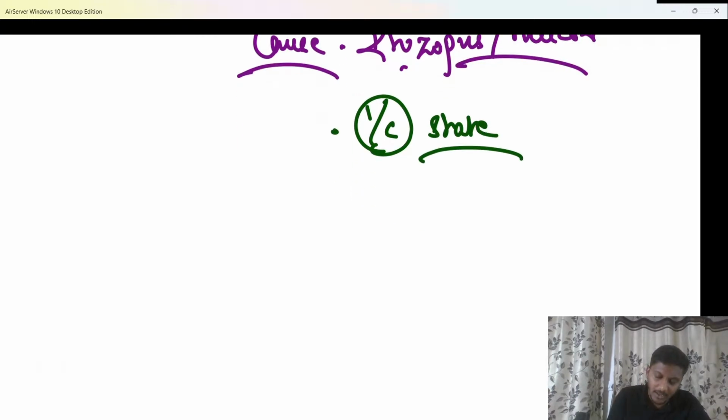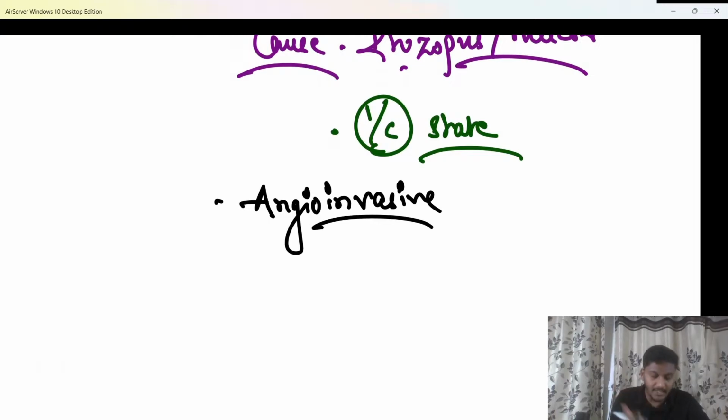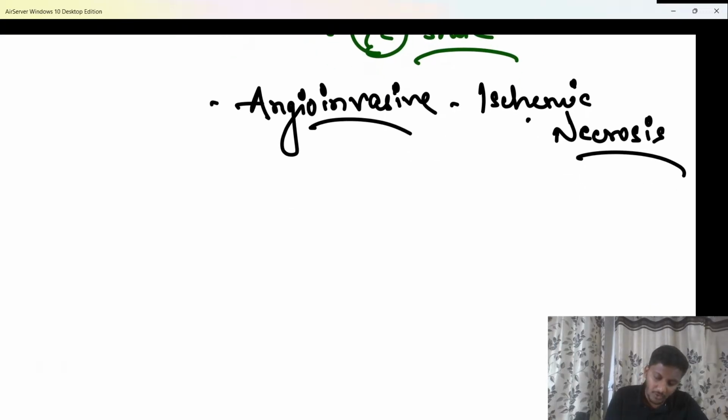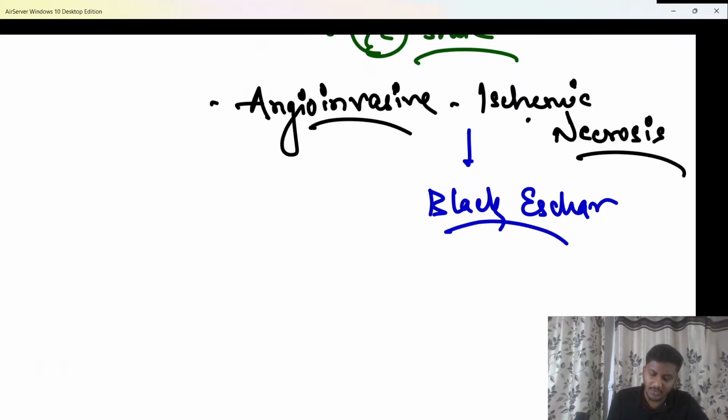And this fungus is an angioinvasive fungus. Angioinvasive means it will also involve the blood vessels, and as it causes damage to the blood vessels, the blood supply to the affected area decreases. Due to that decreased blood supply there is ischemic necrosis, and due to necrosis everything appears black, there is a black eschar which forms. So all that black mass and black spots will be there.